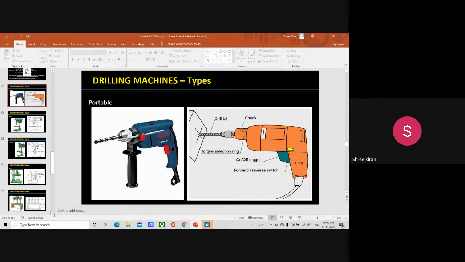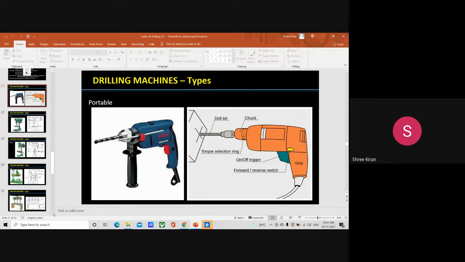We consider all these aspects and then select the type of drilling machine for the required operation, the one best suited to give maximum accuracy and precision to the workpiece finally.